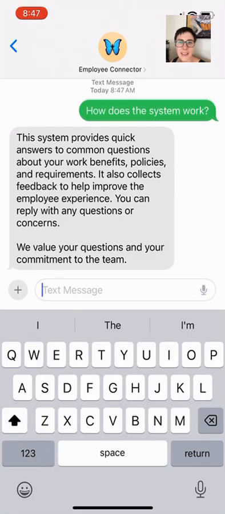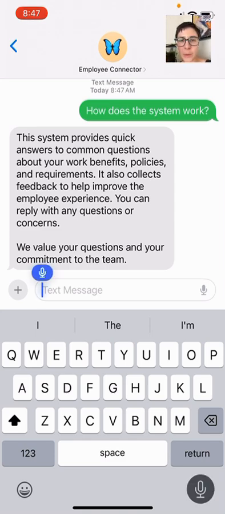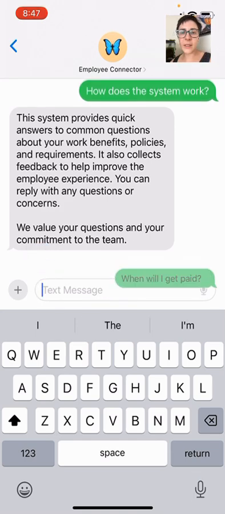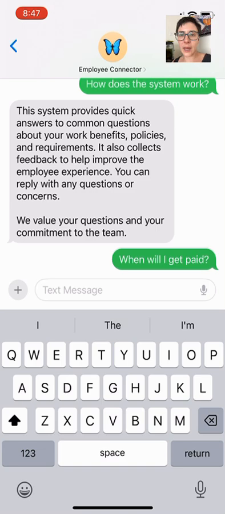So I've put together a demo of the basic functionality of an employee connector app. You can see initially just asking how the system works and getting an explanation sort of response. One thing to note is this is a pretty slow system at this point, but that's something that I can do a little bit of work and speed up.